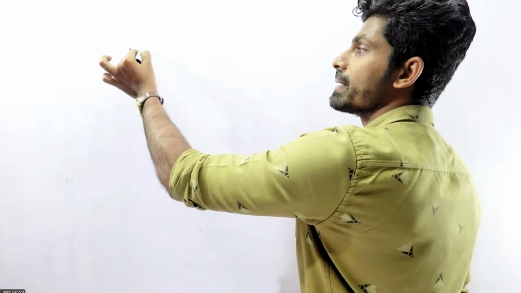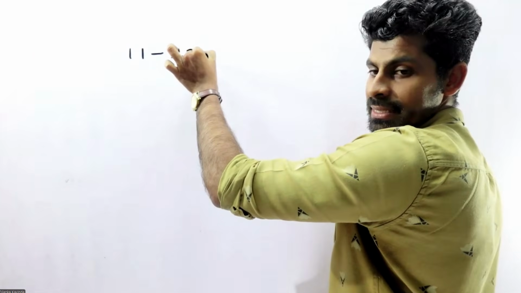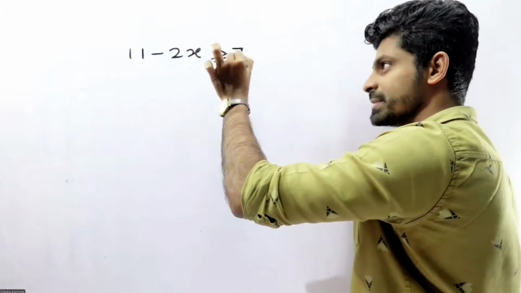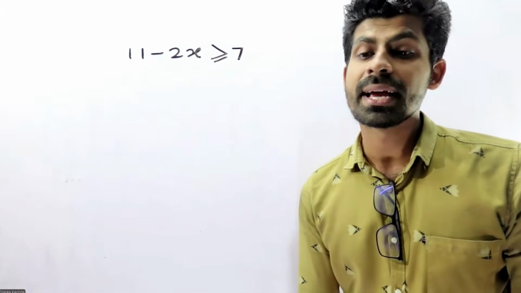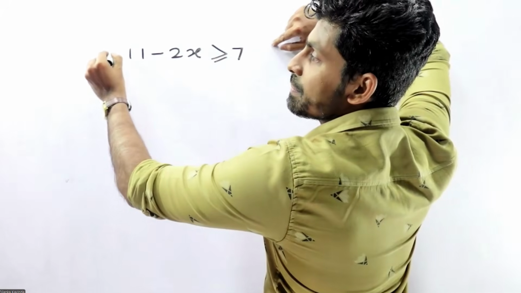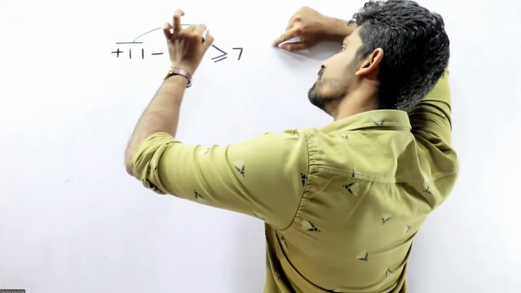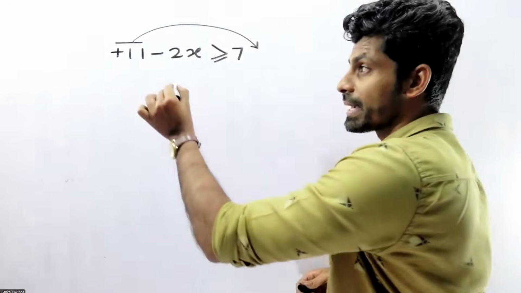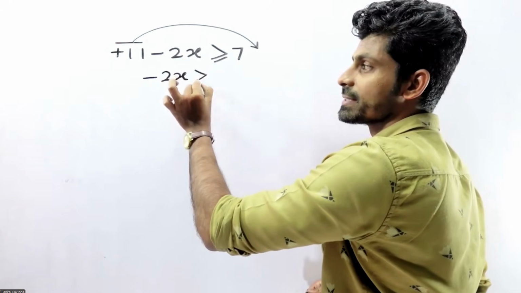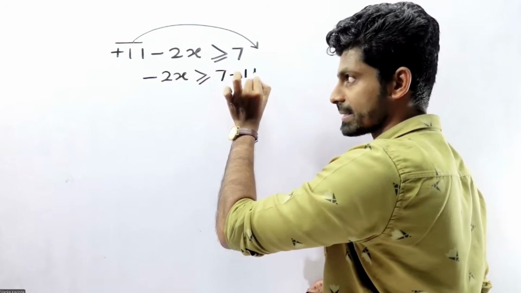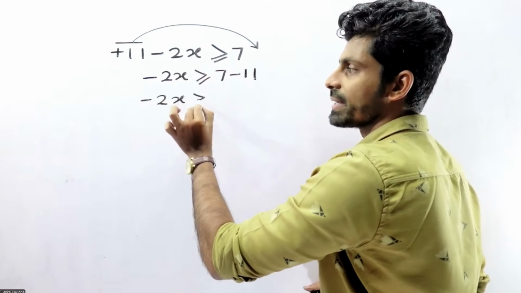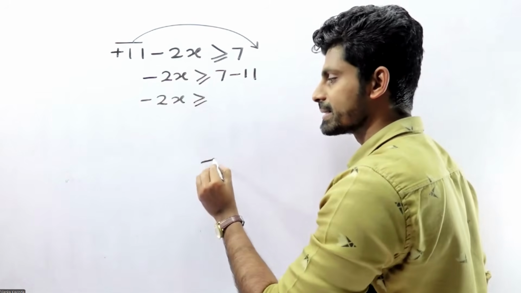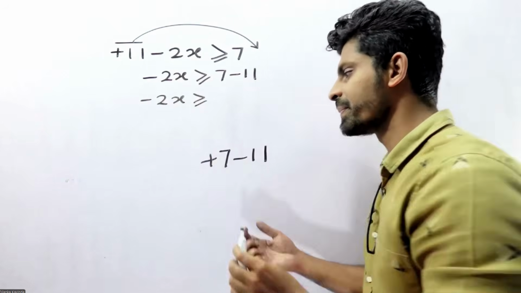What is the inequality part? 11 minus 2x greater than or equal to 7. Plus 11 moving to the other side, just like the equation. When you move plus 11 to the other side, plus converts to minus 11. Minus 2x greater than or equal to 7 minus 11.